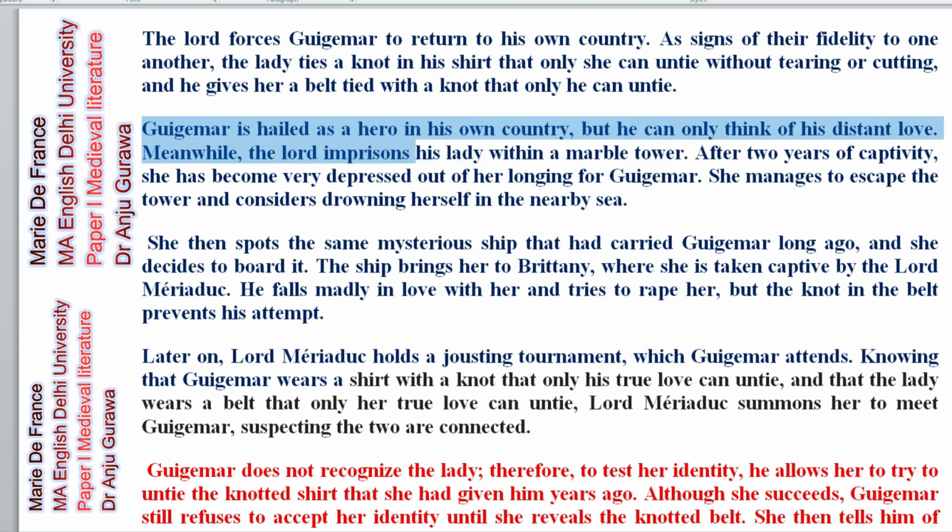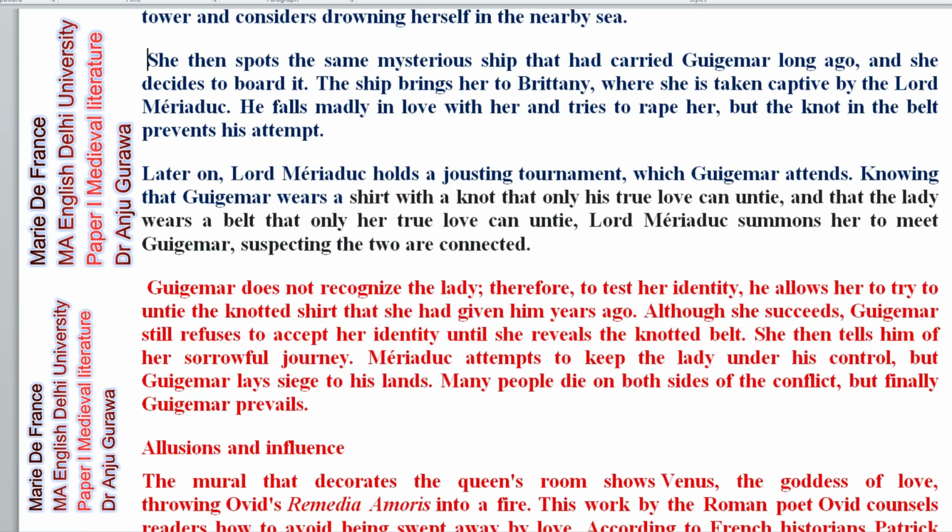Meanwhile, the Lord imprisons his lady within a marble tower. After 2 years of captivity, she becomes very depressed out of her longing for Guigemar, and she manages to escape the tower and considers drowning herself in the nearby sea. She then spots the same mysterious ship that had carried Guigemar long ago, and she decides to board it. The ship brings her to Brittany, where she is taken captive by the Lord Meriaduc.